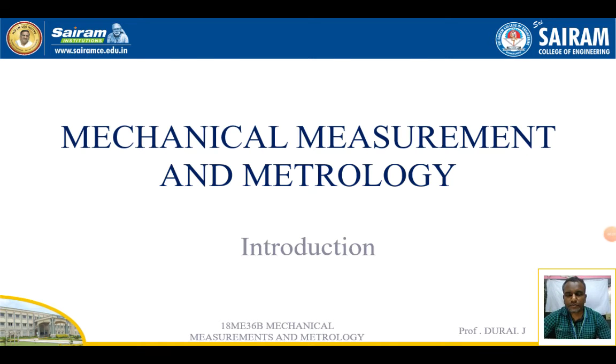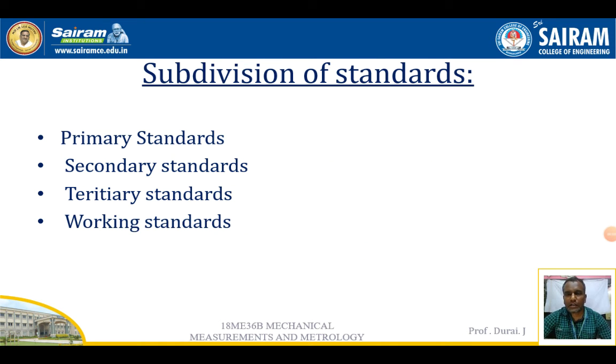Good evening. This video is going to discuss the subdivisions of standards. There are four types of standards: primary standards, secondary standards, tertiary standards, and working standards. Other than these, some other standards are also there, which local inspection can use for particular purposes, but these are the main standards that we are going to see now.